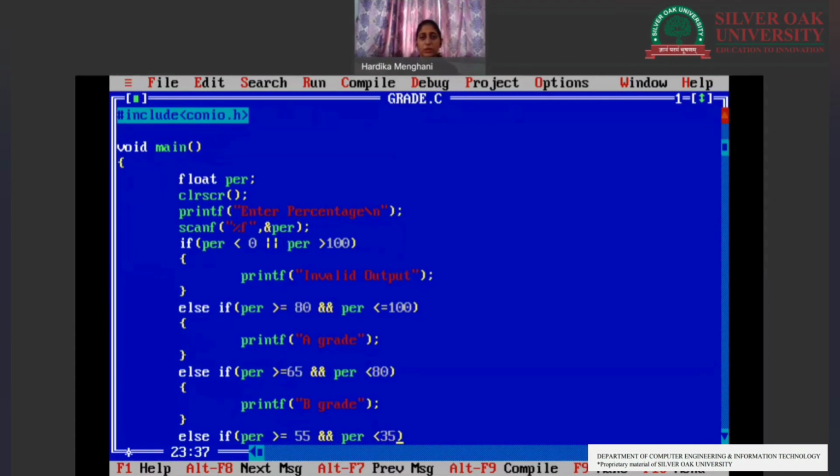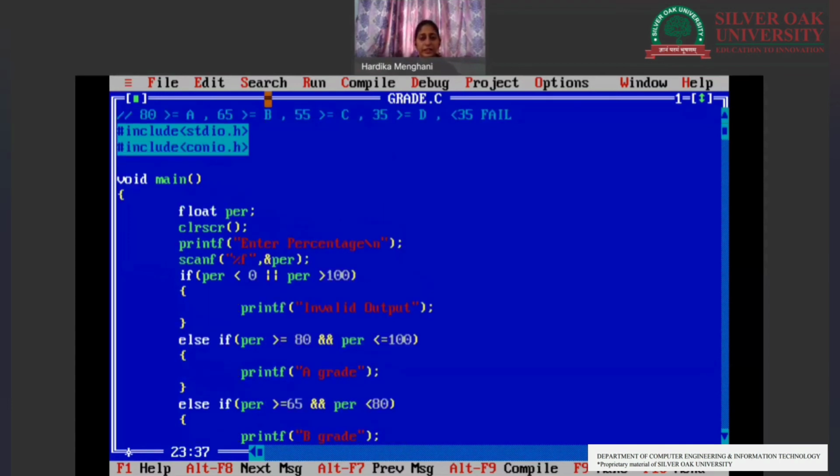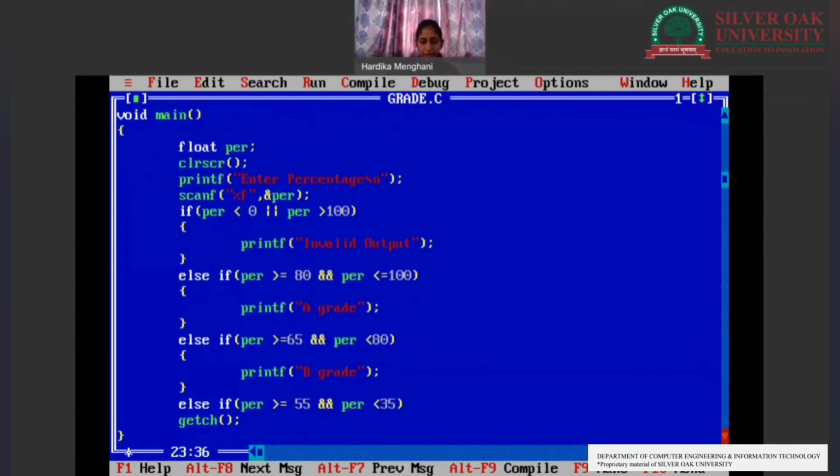So what we have mentioned here is that the value of the percentage should be in between 55 and 65. Okay, then we will be having it as C grade.